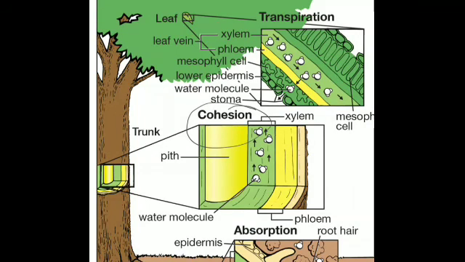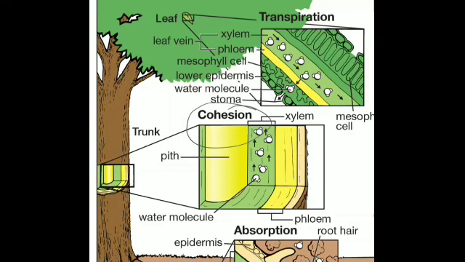So the suction pull produced in the xylem vessel by transpiration is similar to the one produced while drinking a milkshake using a straw. Is that clear? Once the liquid inside your mouth has gone down the food pipe, the mouth becomes empty and you keep on sipping more and more.